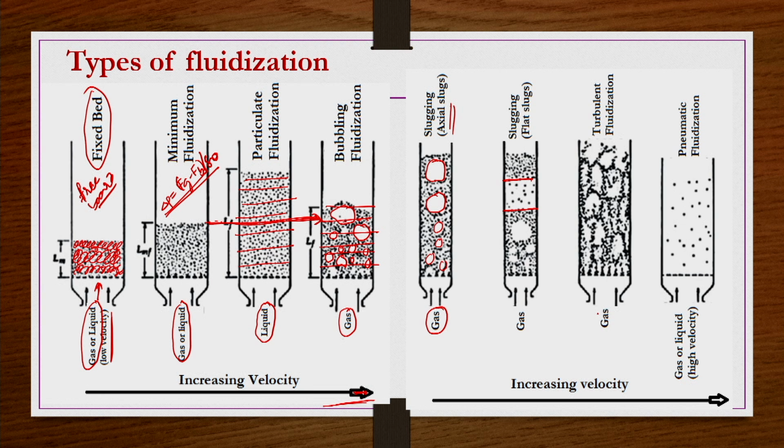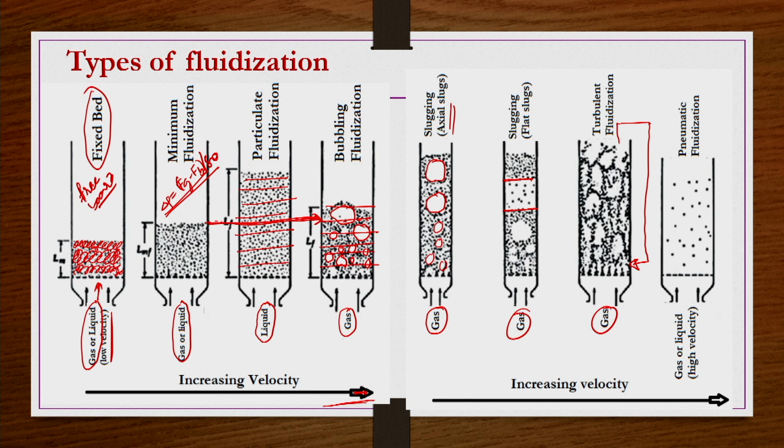Then further, if you increase the superficial velocity of the fluidizing medium gas, then the particulate phase and the bubbles that are forming will be under turbulent conditions, and turbulent fluidization will take place. Under such conditions, particles may even go out of the bed. However, those particles are in general collected and sent back to the column again. Okay. So, if we are recirculating like this, then that bed is known as the circulating fluidized bed.